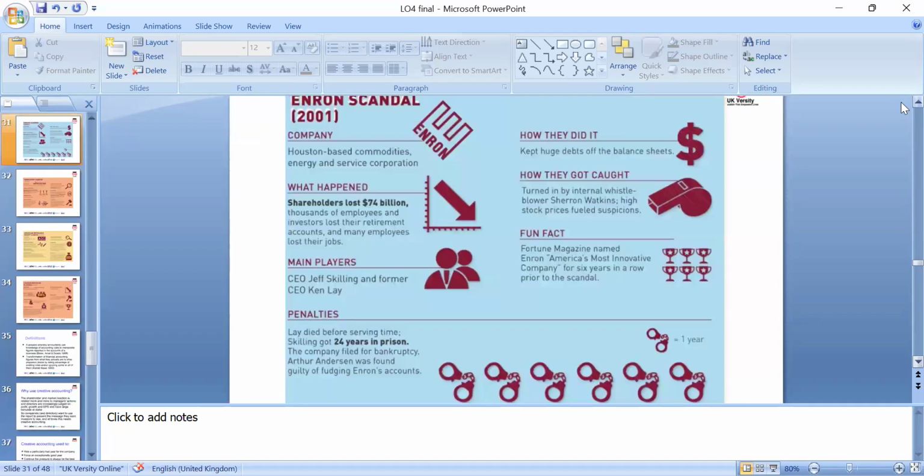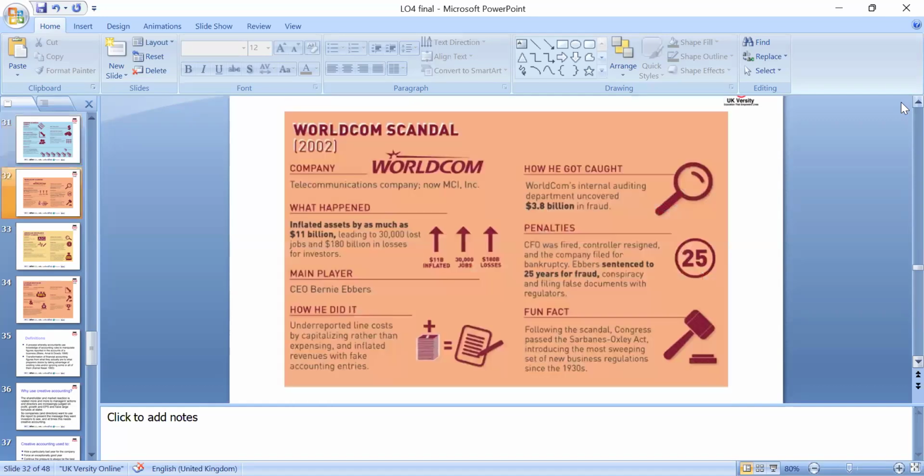We can look at the Enron scandal, in which more than 74 billion dollars of shareholder value was lost, and the main players, Jeff Skilling and others. So I can show you a quick video about the Enron scandal.